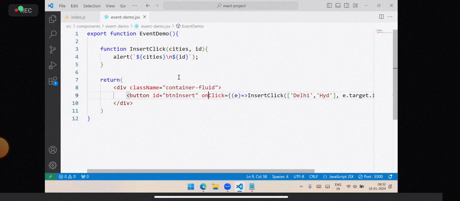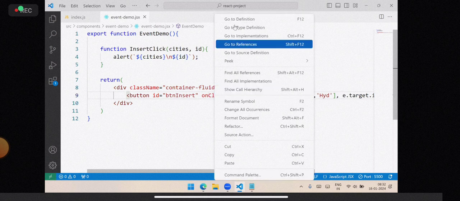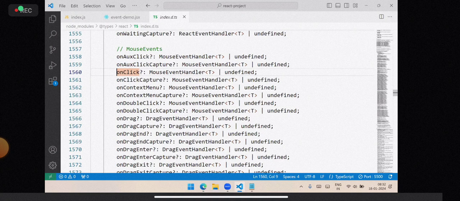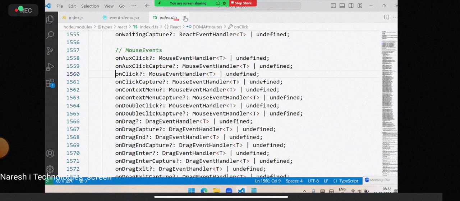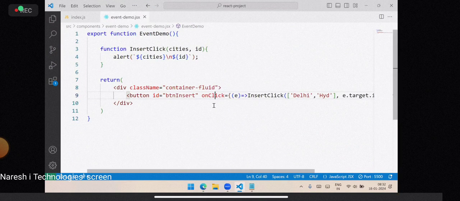Have you observed an interesting point? When we go to the definition, we are using JavaScript, but the library of React is built in TypeScript. The complete library of React is built in TypeScript. Have you seen? Go to definition, it is a TypeScript file, TS. But you are using JavaScript. Later you will learn how to use TypeScript directly. Along with JavaScript, you will see TypeScript also. But this is the basic point.